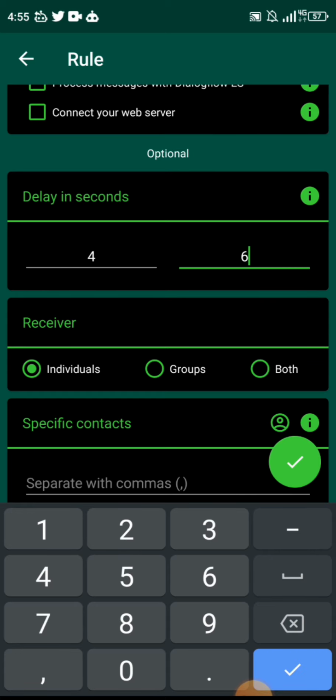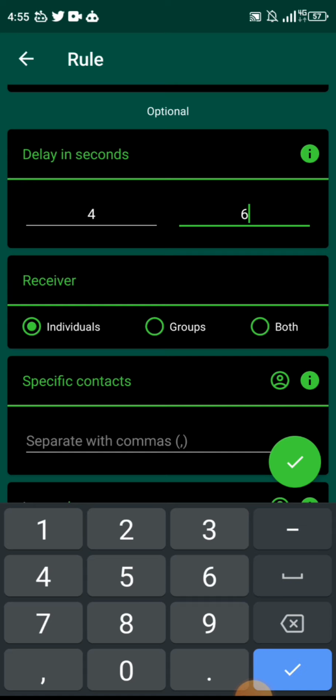So it's going to ask you, is it individuals, group, or both? It's individuals because you're responding to customers in here. If you select group or both, it means that if anybody drops a message similar to that message in a group, the autoresponder will be triggered. That's pretty messed up, actually. You don't want that. So let's go on.